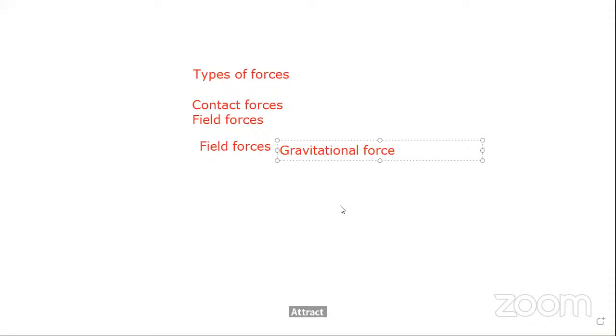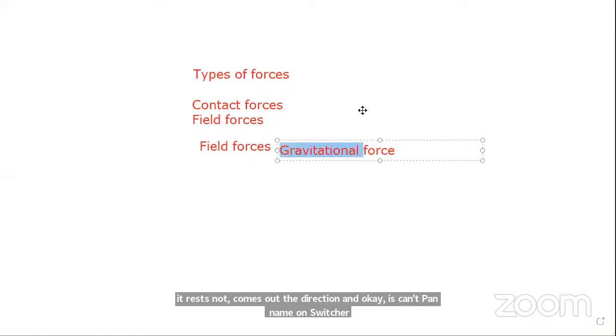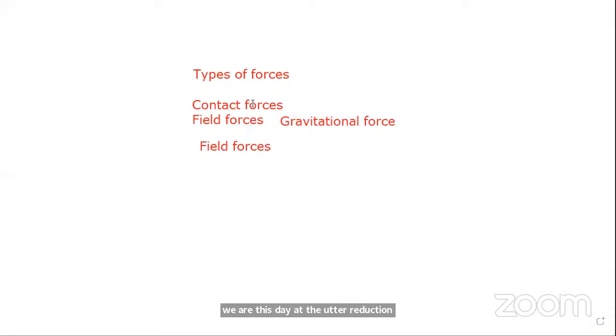Unlike poles will be attracted. That is the magnetic property. And one more thing, if you suspend a magnet freely, it rests in the north and south direction. These are the properties of the magnet. Okay, so we are not discussing the properties of the magnet here, but the forces we are discussing here. First one is contact and field forces.